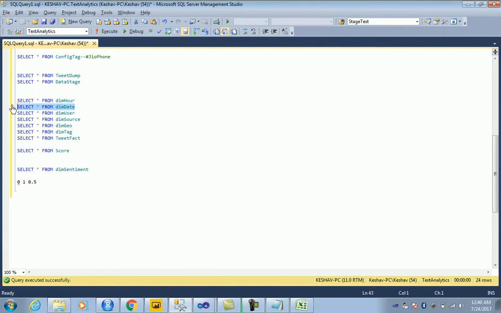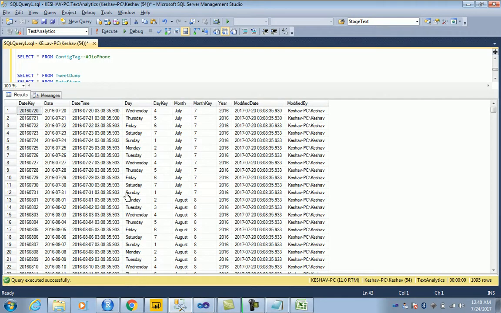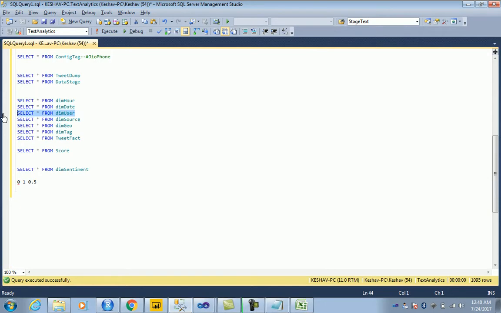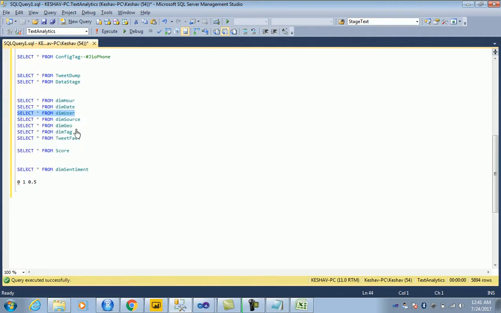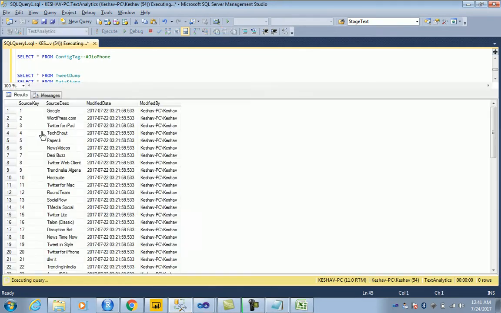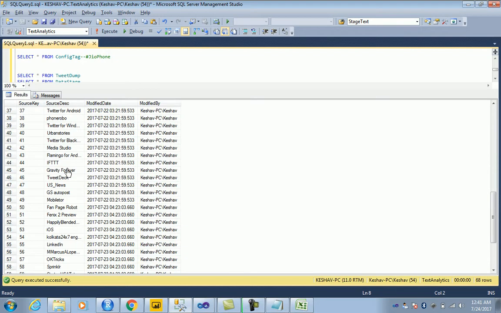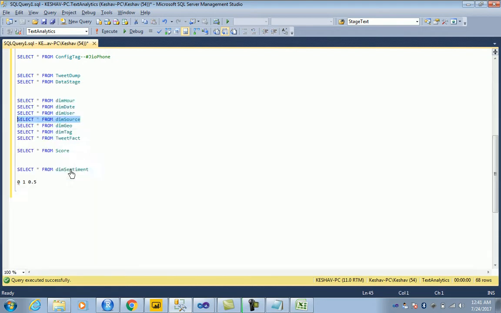Next we have the date dimension. The date dimension has the data ranging from the day, month, year, and the date. Next we have the users, different users, and when the users got added into the system. Next we have the source coming in. What are the different sources from where the tweets were done?